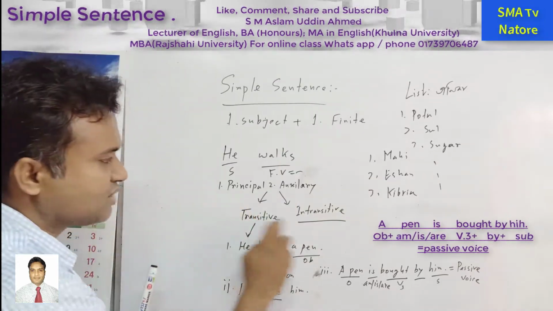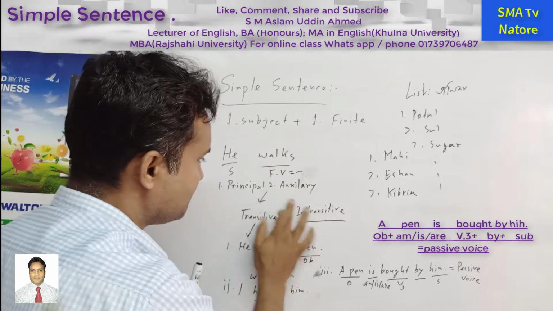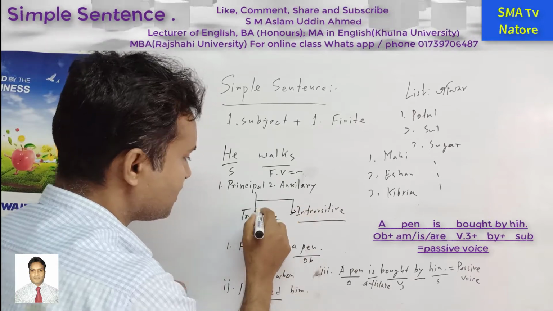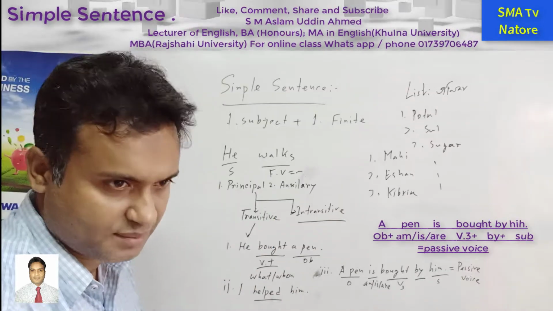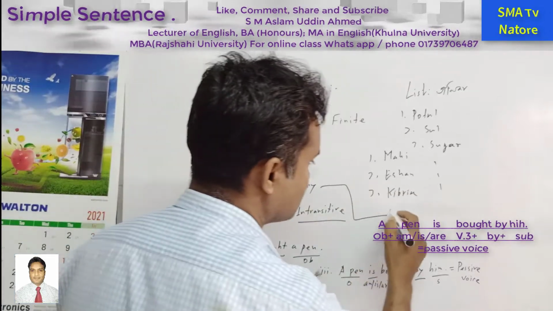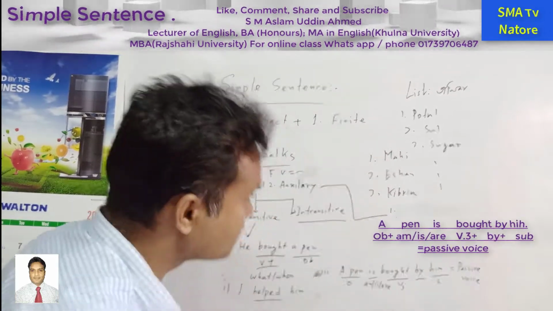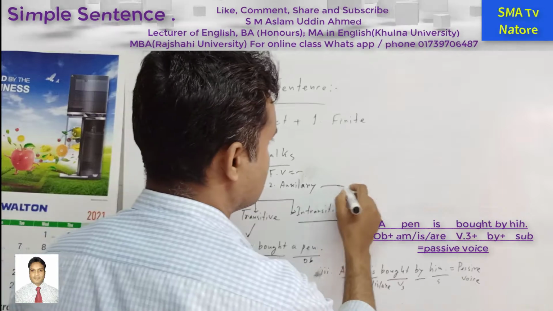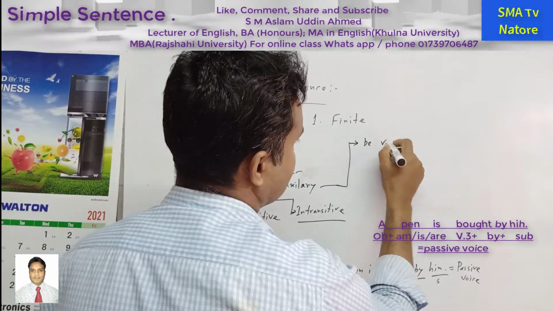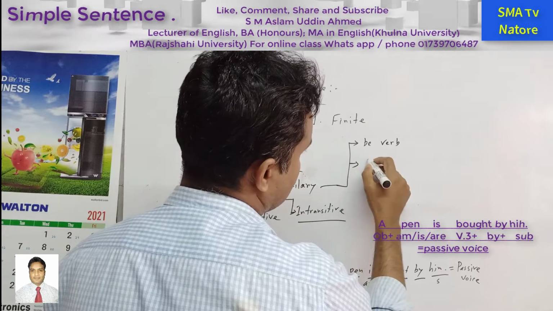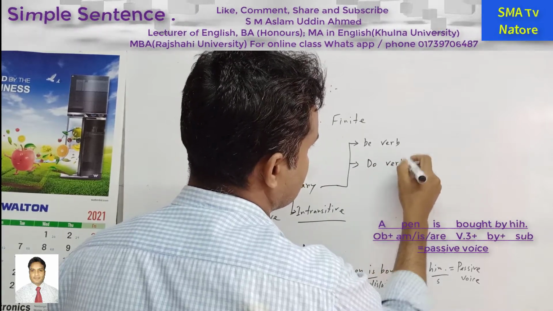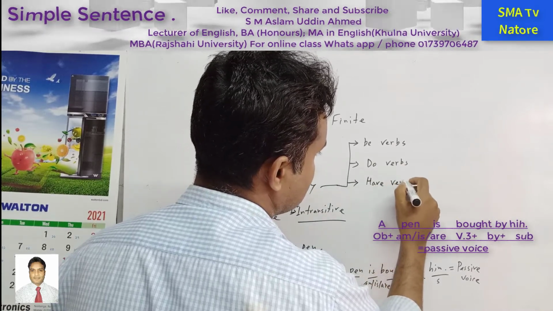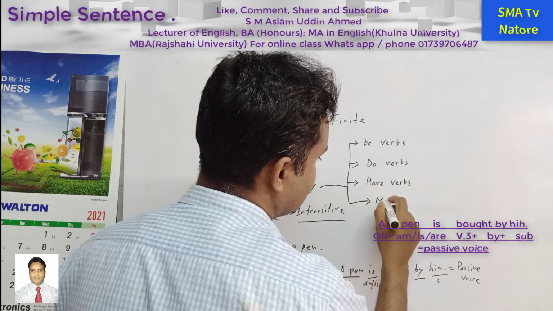And principal verb has two types. One is transitive, another one is intransitive. But auxiliary verb also has types. For example, first one, be verb. Second one is do verbs. Third one is have verbs. And fourth one is modals.